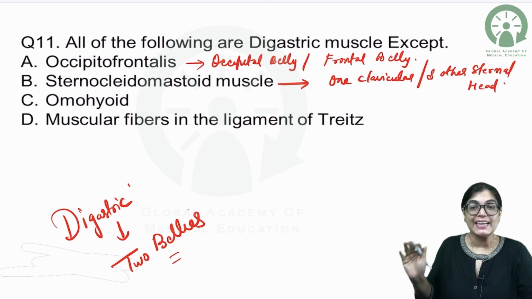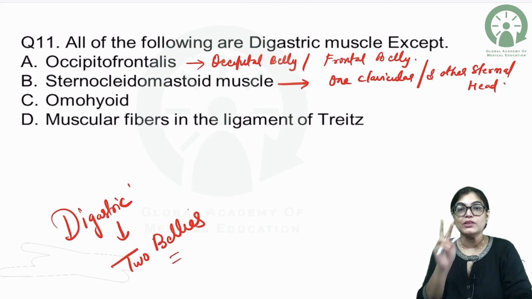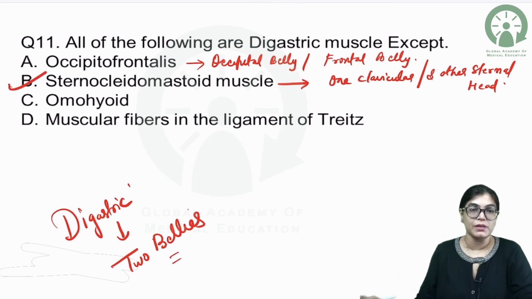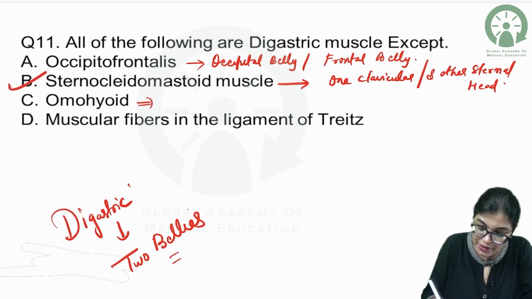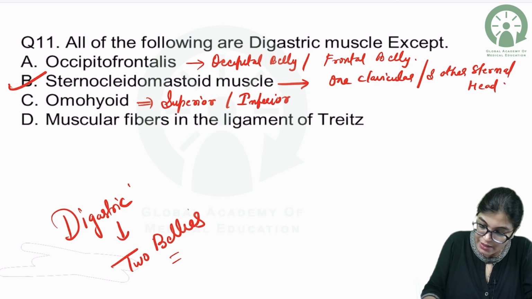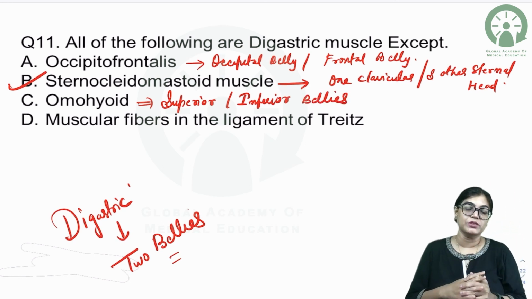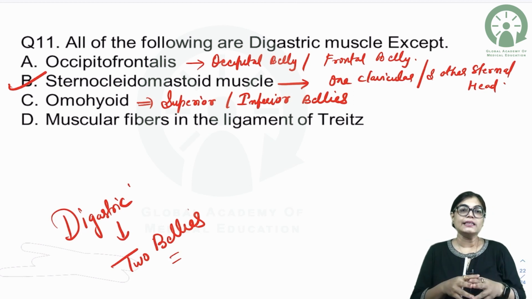So it is not a digastric. It does not have two bellies. It has two heads of origin. So the odd man out here will be the sternocleidomastoid muscle. Omohyoid has two bellies, the superior belly and the inferior belly. So definitely omohyoid also has two bellies.